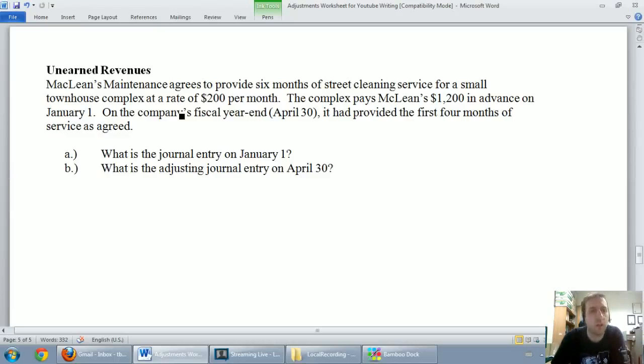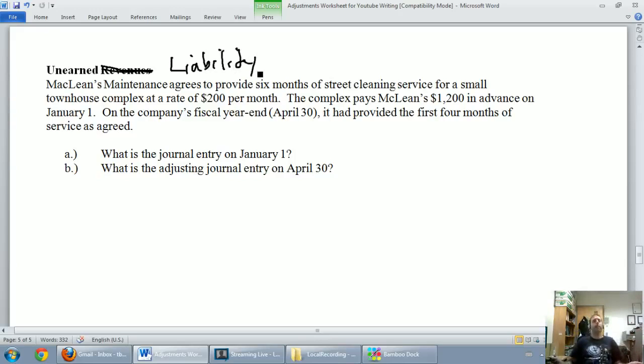Okay, on to our final topic in adjusting journal entries, and that topic is unearned revenues. So, unearned revenues are kind of like the cousin of the prepaid expense in one way particularly. They're not a revenue at all. A prepaid expense, we said, wasn't an expense, it was an asset. Well, an unearned revenue isn't a revenue, it's a liability.